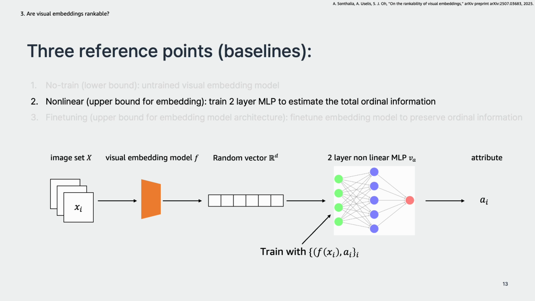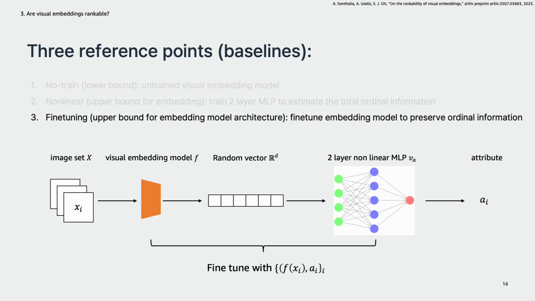So it will be the upper bound for the given embedding space. The third baseline includes fine-tuning the given embedding model and MLP in an end-to-end manner, so it will be the upper bound for the embedding model architecture. By fine-tuning the embedding model with ordinal information, we will be able to predict the attribute much better than the previous method, which will be the best effort from the given embedding model structure.